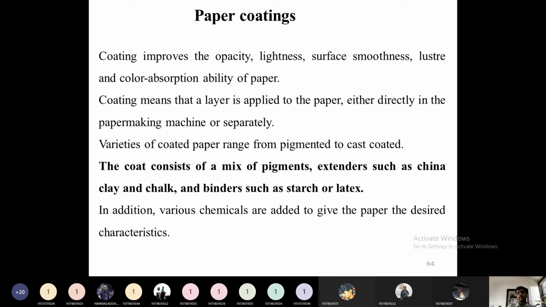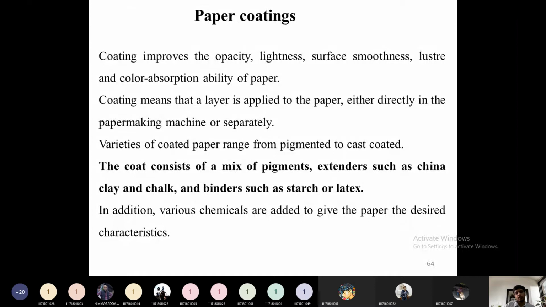Then there are various coatings. What are the coatings of the paper? Coatings are used to improve the opacity, lightness, surface smoothness, lustre, or glossy finish. Lustre is nothing but a glossy finish. Or we can arrange a thin layer, an antioxidant layer, so that the paper remains an acid resistant paper or an environment resistant paper.